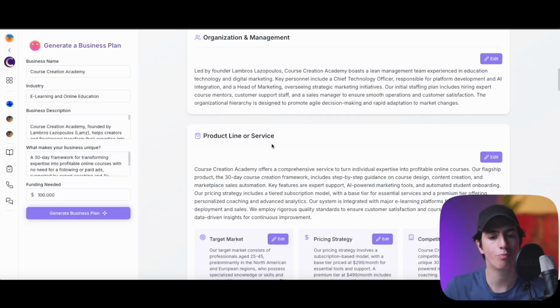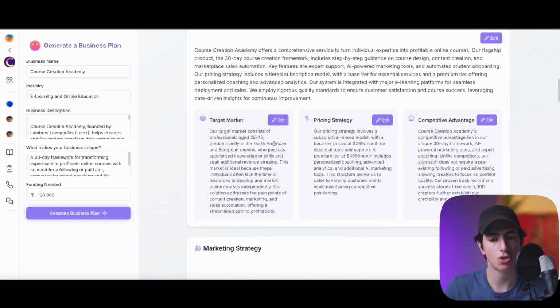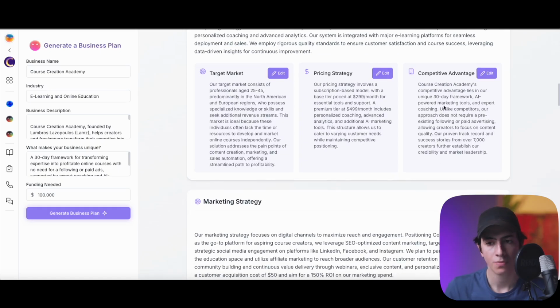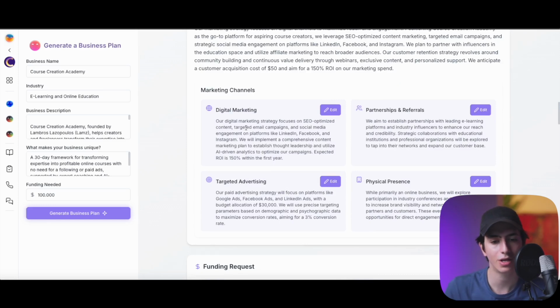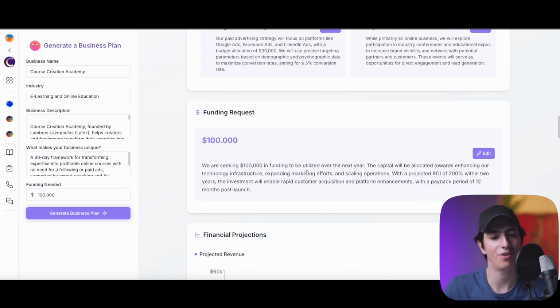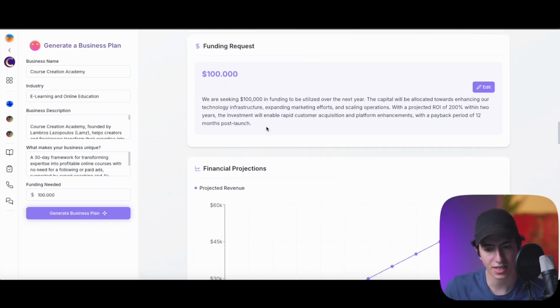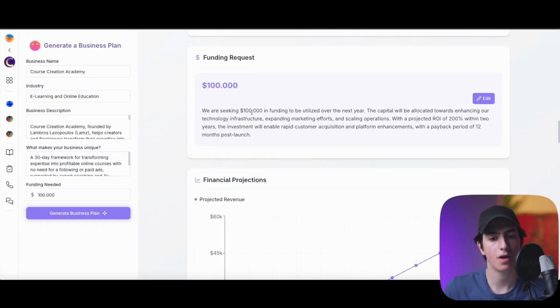On management, product line and service, you can see this is the target market, this is their pricing strategy, this is the competitive advantage of the Course Creation Academy, and the marketing strategy. So we have digital marketing, targeted advertising, physical presence, partnerships and referrals, right, and the funding request. We're seeking 100,000 in funding to be utilized over the next year. The capital will be allocated towards enhancing our technology infrastructure, expanding marketing efforts, and scaling operations.